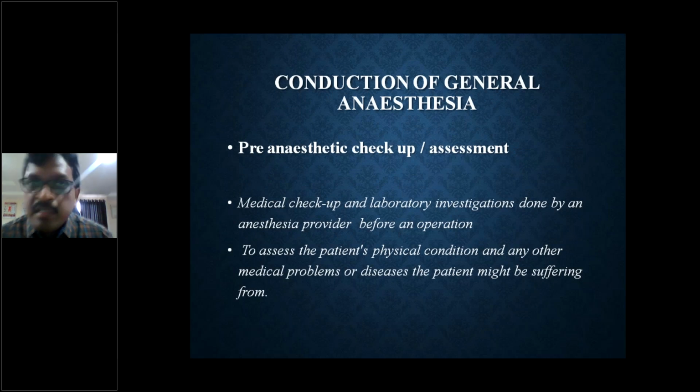In the first 5 or 6 slides, let me tell you the basic plan of how we conduct a GA. First we ask the patient to come to the PAC room, where we conduct a pre-anesthetic checkup or assessment. It is a medical checkup and laboratory investigations done by an anesthesia provider before an operation. So what do we want to know from this? We want to assess the patient's physical condition and any other medical problems or diseases the patient might be suffering from. So we want to know for which part of his body he came to be operated on, number one,